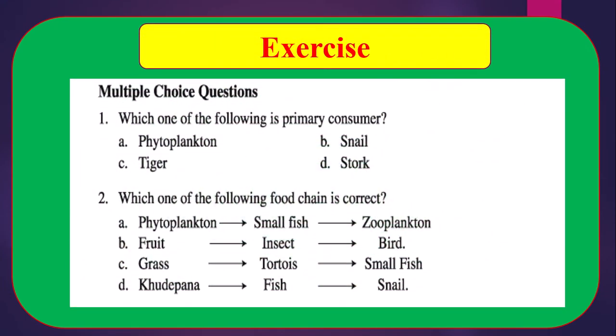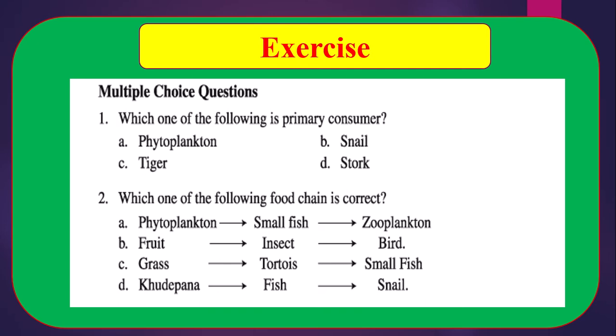Multiple choice questions. Number 1, which one of the following is primary consumer? A, phytoplankton. B, snail. C, tiger. D, stork. Correct answer will be snail. That means correct answer B.